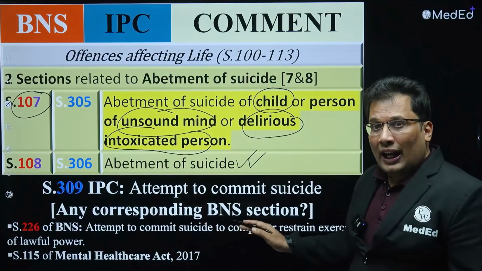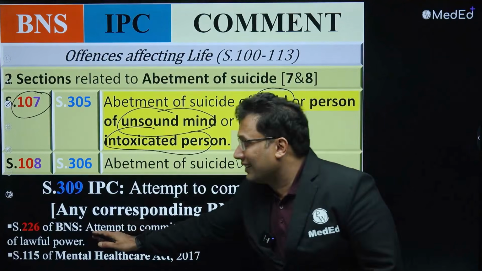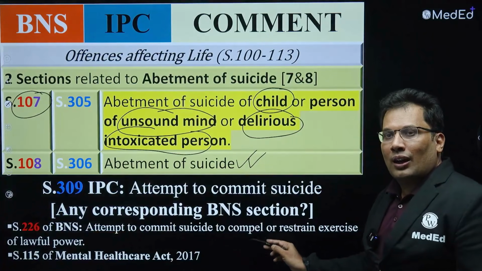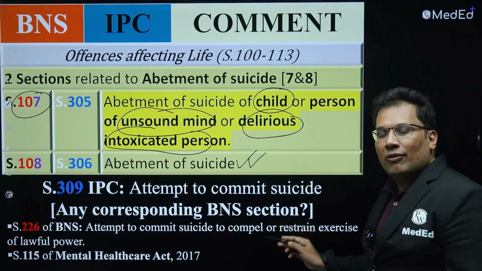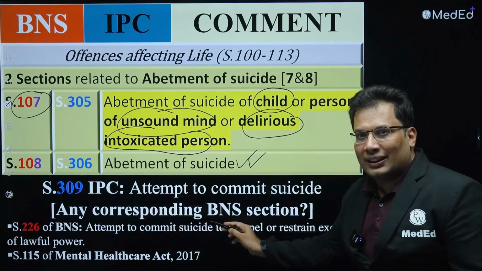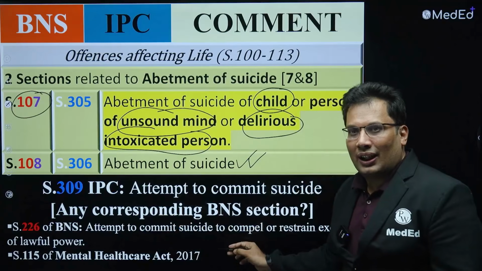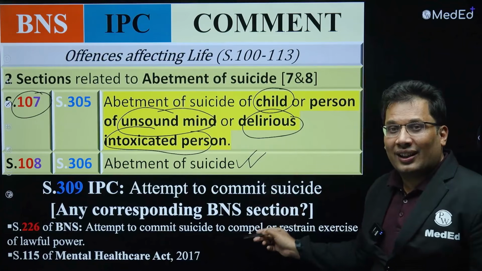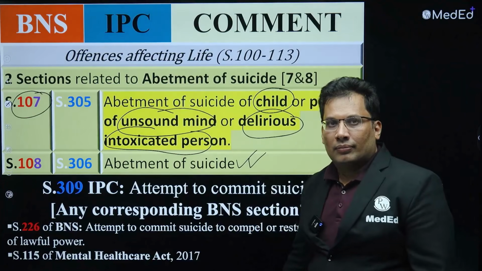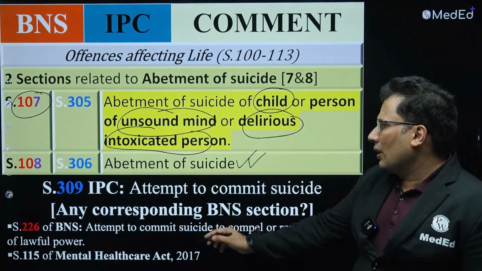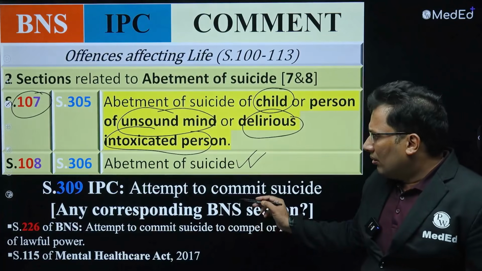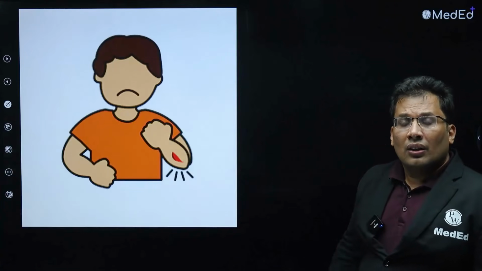Now they have added one more thing here: 226 BNS, attempt to commit suicide to compel or restrain the exercise of lawful power. You just remember this. Then it also comes under section 113 of the Mental Healthcare Act, 2017.